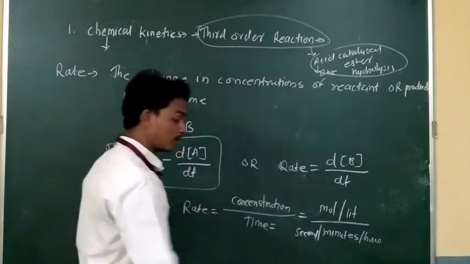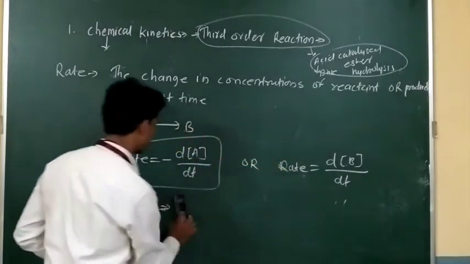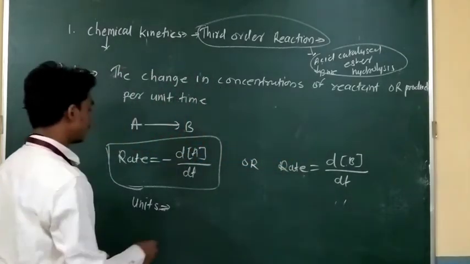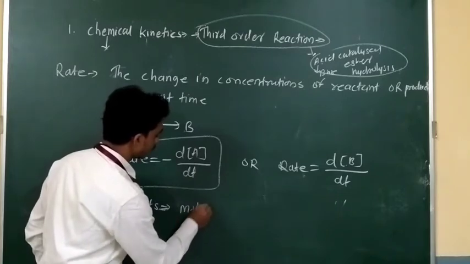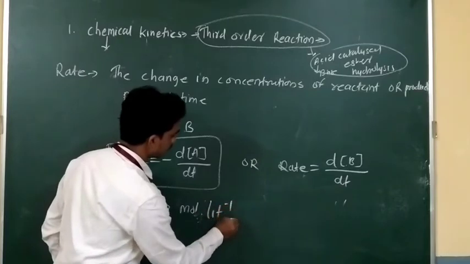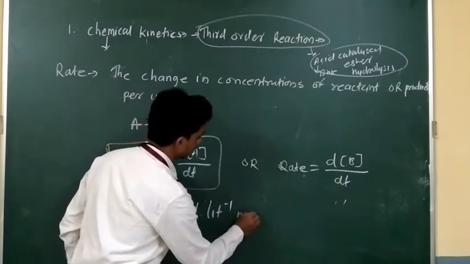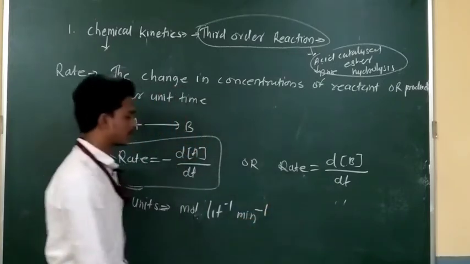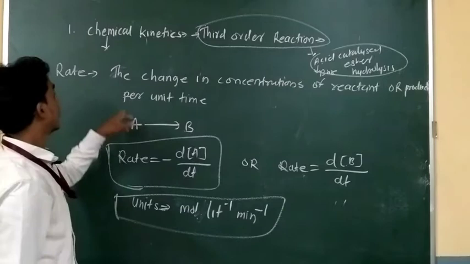So the unit for the rate is moles per liter per minute. This is the unit for the rate.